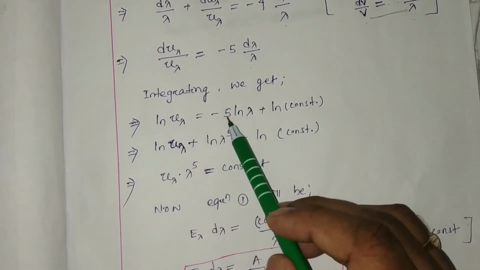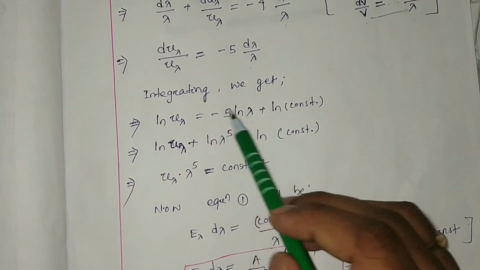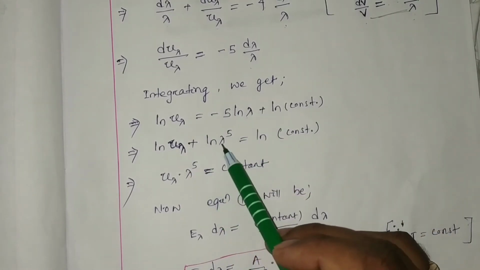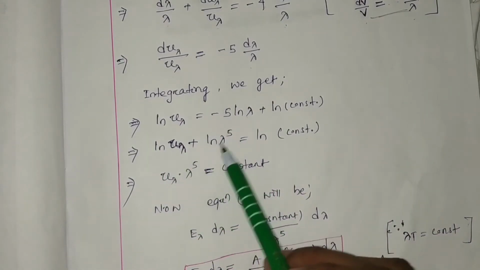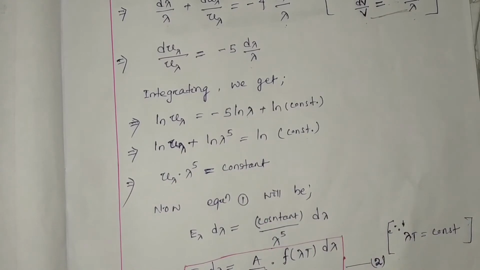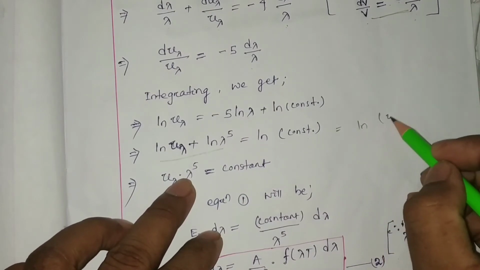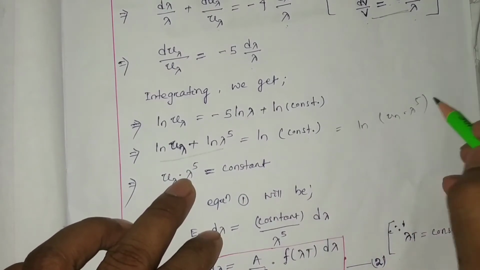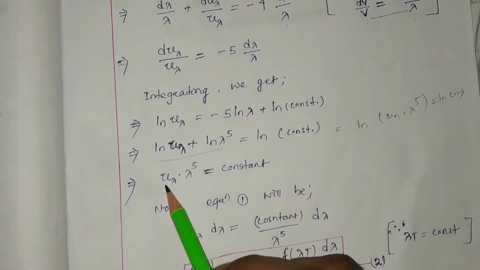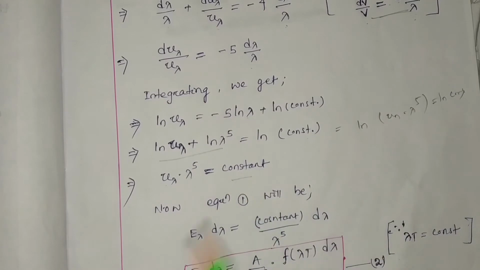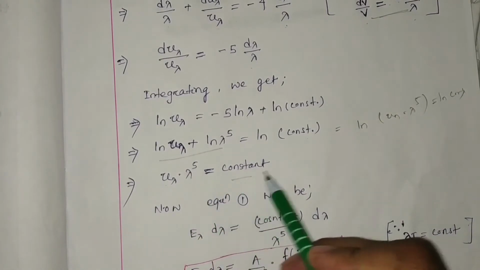Okay, see here, 5 ln lambda can be written as ln lambda to the power 5. Here minus is there, taken this side, it will be plus ln lambda to the power 5 equal to ln constant. Right, so these two terms can be written as ln of u_lambda into lambda to the power 5 equal to ln constant. So u_lambda lambda to the power 5 will be a constant.